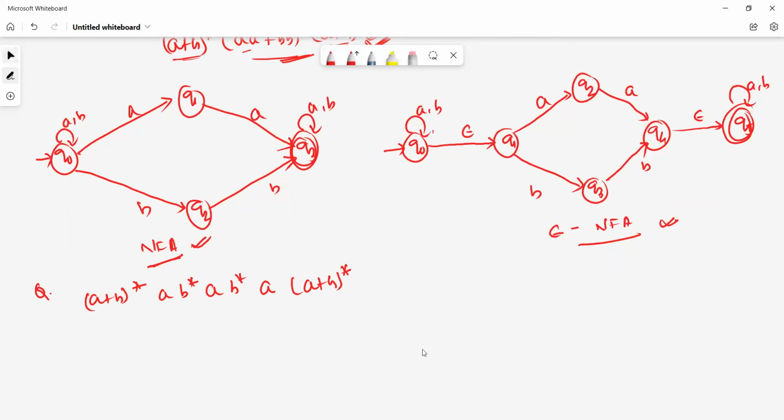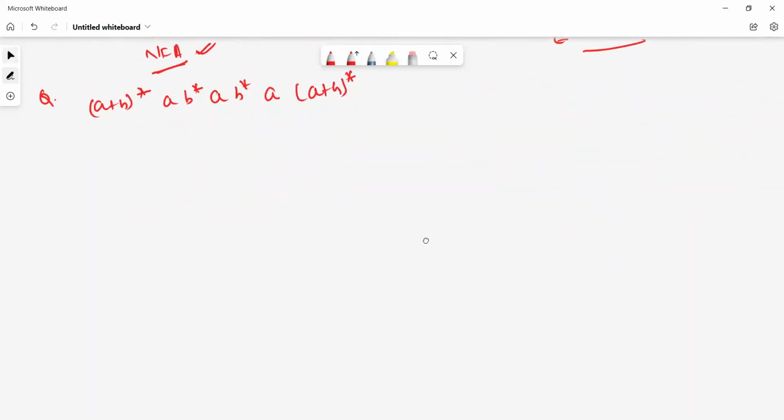See here how to construct. First we construct the NFA.